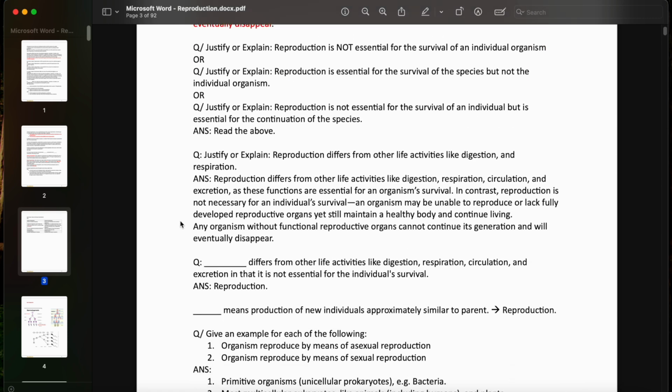Here they're telling you to justify or explain that reproduction differs from other life activities like digestion and respiration. And we're just going to say that reproduction differs from other life activities like digestion and respiration because these functions are essential for the organism's survival. In contrast, reproduction is not necessary for an individual's survival. An organism may be unable to reproduce or lack fully developed reproductive organs, yet still maintain a healthy body and continue living. And of course, any organism without functional reproductive organs cannot continue its generation and will eventually disappear.